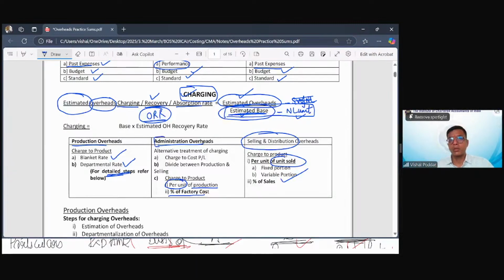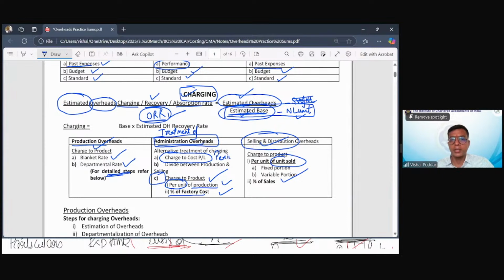Here there is one more important theory point, that is, what is the treatment of administration overheads? Treatment means what you do with administration overheads in costing. So one option is charge to product, like how we are charging the other overheads. First option is you charge it to product, and for charging it to product, you have to find out the charging rate, which is ORR. For this, these are the two optional bases. Alternatively, instead of charging it to product, we can directly charge or transfer it to P&L.